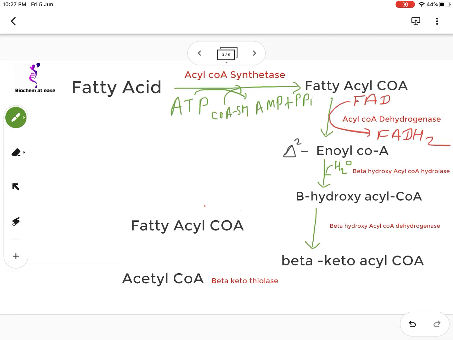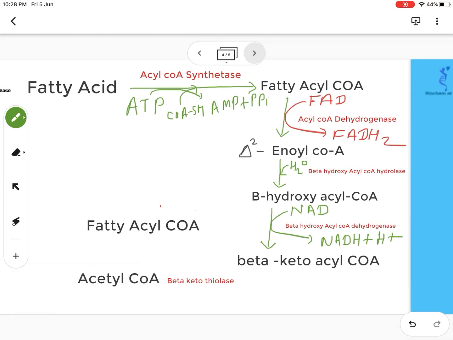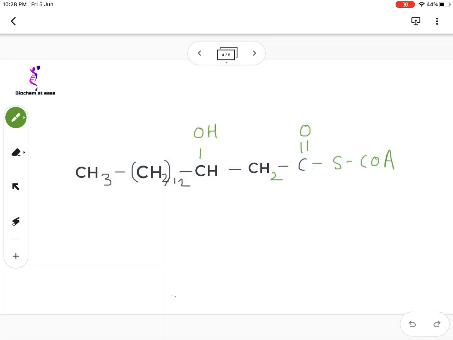This is an oxidation reaction, and in this oxidation reaction NAD acts as the oxidizing agent, and this NAD gets reduced to NADH plus H plus. So this oxidation takes place on the beta carbon, removing both the hydrogens from the beta carbon. So this is the beta carbon, and from this beta carbon both the hydrogens are removed.